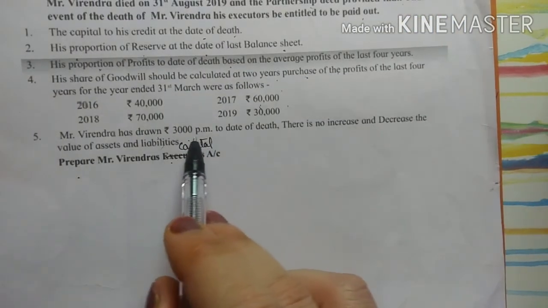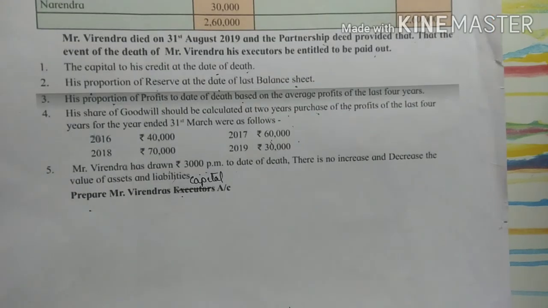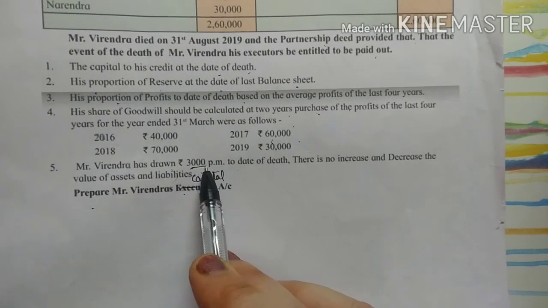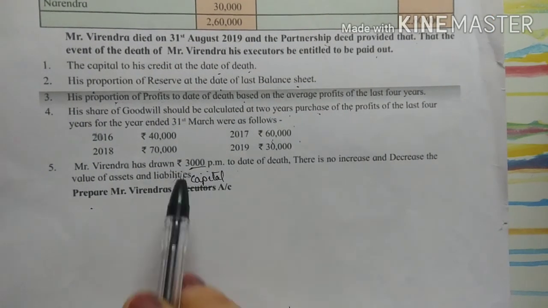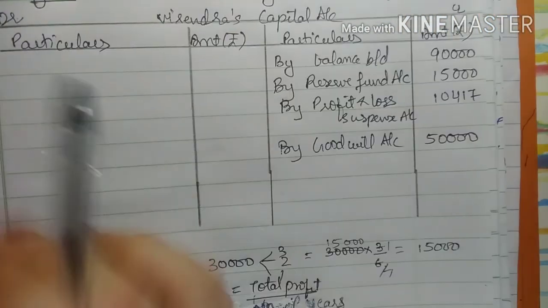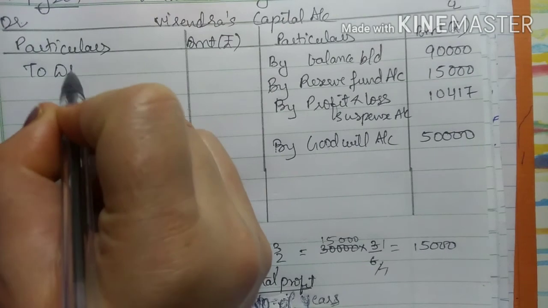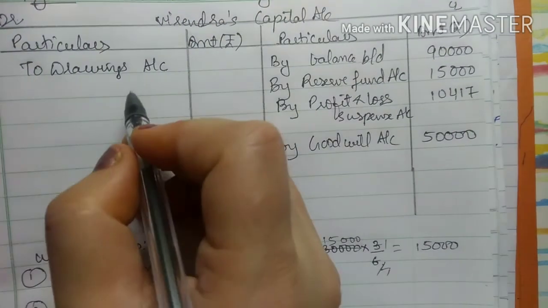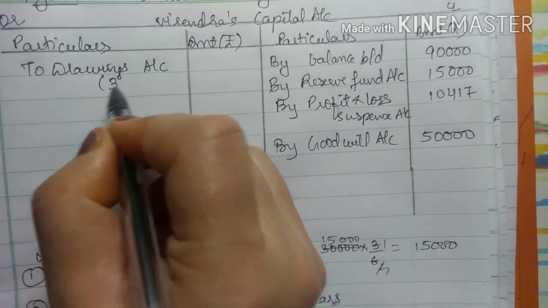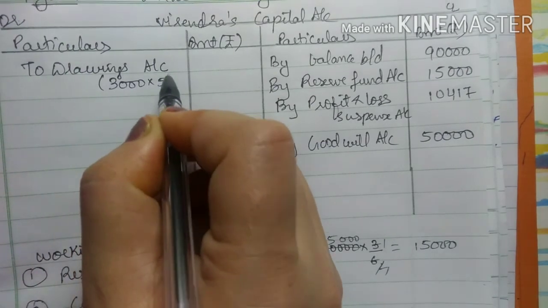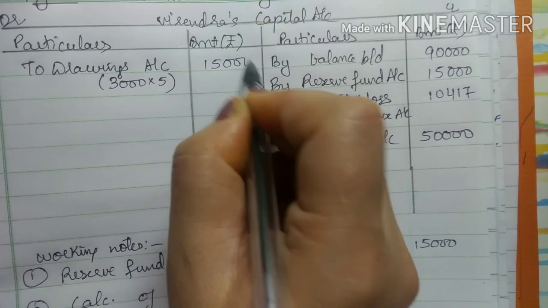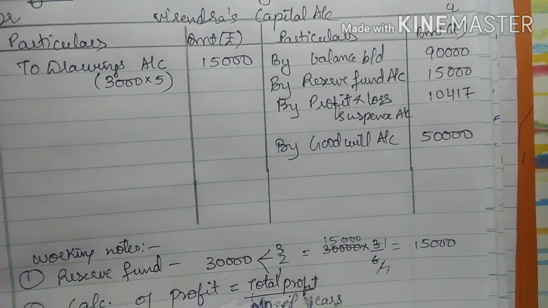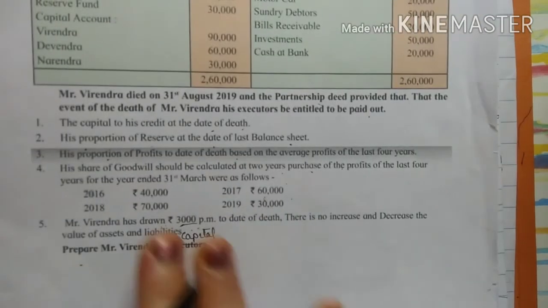Mr. Virendra has drawn 3,000 per month up to the date of death. So this is 3,000 per month. So 3,000 into 5, this is nothing but drawings, right? So in the partner's capital account debit side, I will write to drawings account 3,000 into 5, that is 15,000. Now we have completed all the adjustments.